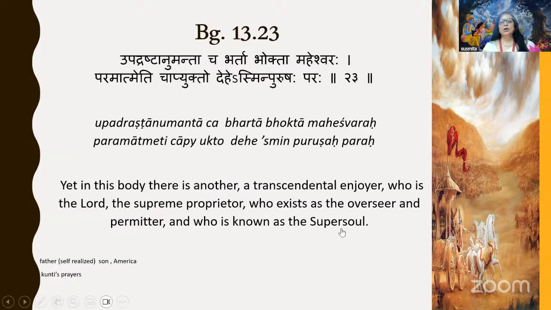Then we talked about upadrashta anumanta cha bharta bhokta maheshwarah, paramatmeti chapy ukto dehe asmin purushah parah. We talked about how in our material body there is someone who is the super soul. And what does the super soul do? He is the Upadrashta, the overseer. He is actually seeing everything that's being done. He is the Anumanta, the permitter. Finally, for the activity to happen, he has to permit. He is the Bharta, the maintainer. Bhokta, he is the actual enjoyer. We want to be the enjoyer, but he is the actual enjoyer.